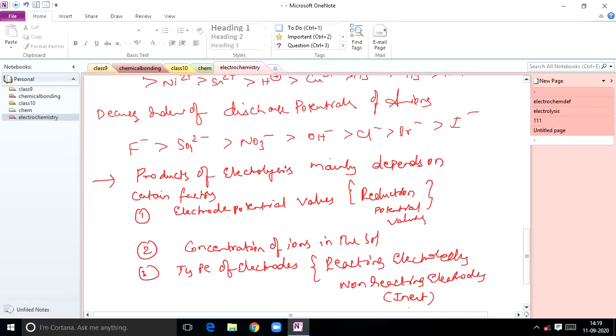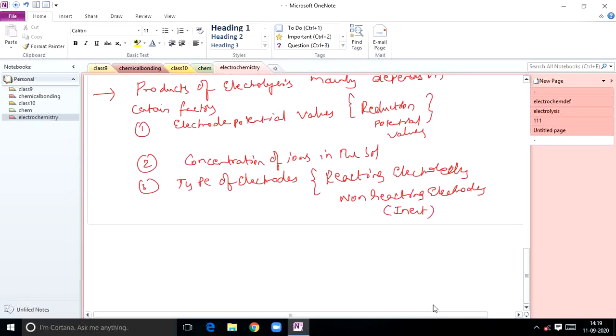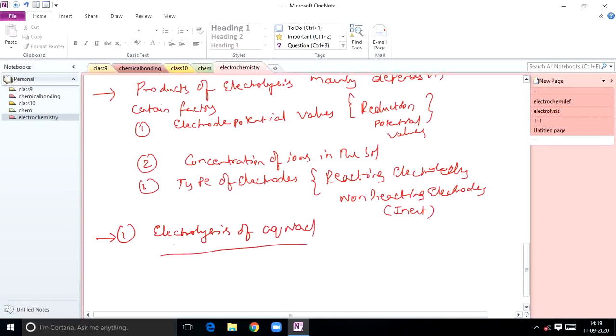Let's have some examples related to them. First, you can take the electrolysis of aqueous NaCl solution. But we will take molten first.